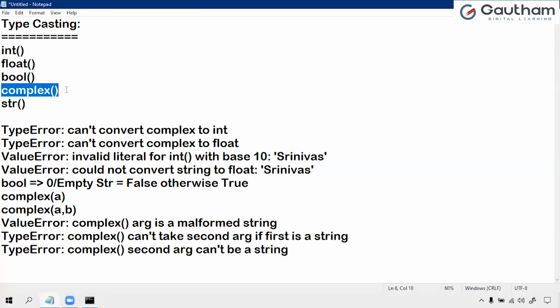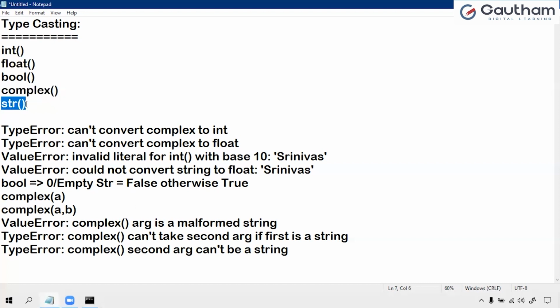There are conditions we have to follow while taking the first argument and the second argument, then it will convert. If you do not follow the condition, for example if the first is a string, or if you try to take the second argument as a string, then it is not possible to convert. Other than that, it will convert all.